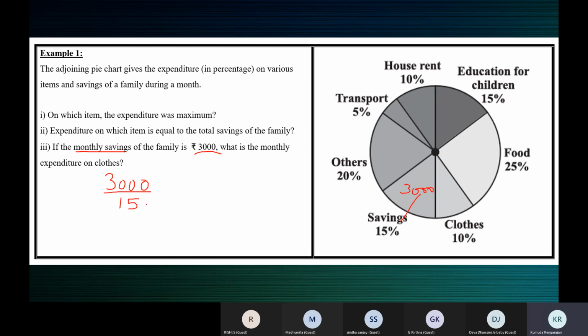Now they want us to find the monthly expenditure on clothes. What percentage is clothes? 10%. So this answer is for 1%. You multiply by 10, you will get for 10%. Work this, and whatever is the answer is the value for clothes. So 15 ones are 15, 15 twos are 30, 200 into 10, 2,000 rupees. 2,000 rupees is the money spent on clothes.